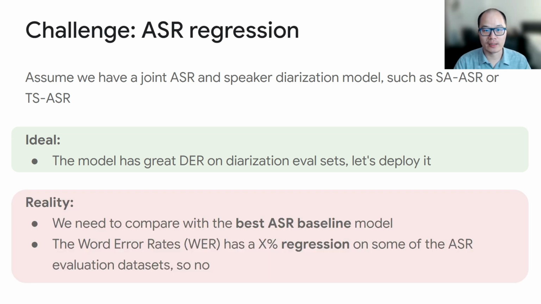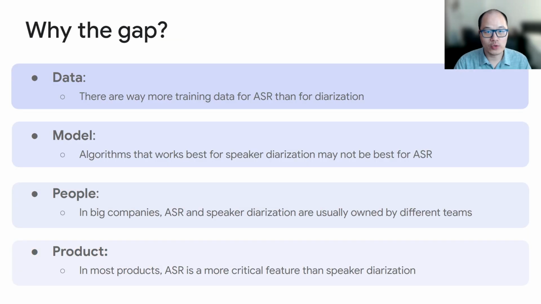But in reality, because this is a joint ASR and speaker diarization model, we have to compare its word error rate with the best ASR model as the baseline. And because we are adding new capability to the model, there is usually always some regression on the ASR performance, which can be a show blocker. So why do we have this performance gap between the best ASR model and the joint ASR and speaker diarization model? There are many reasons.